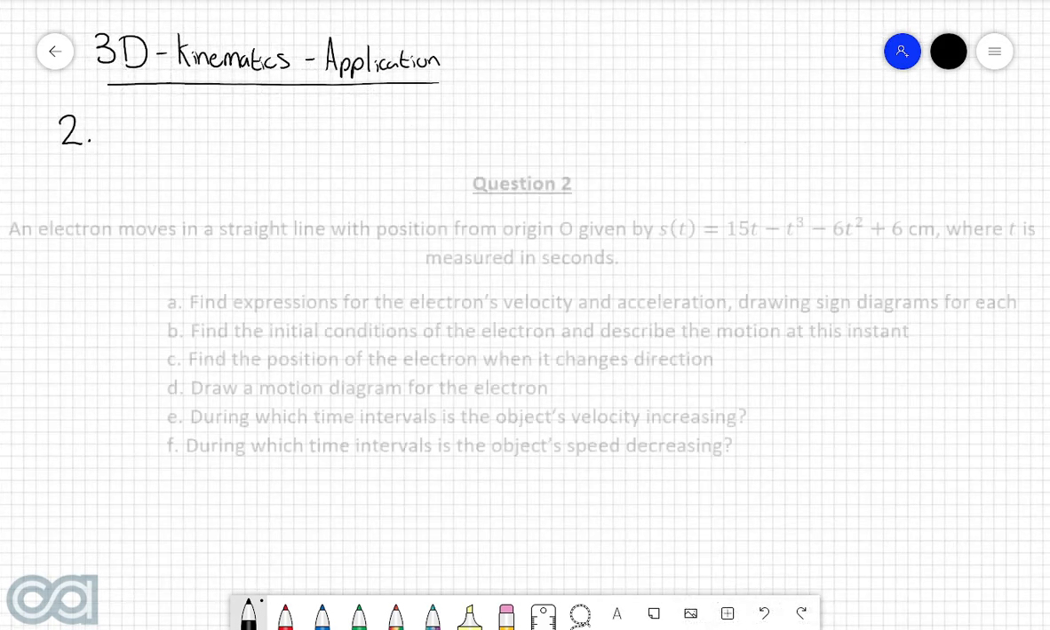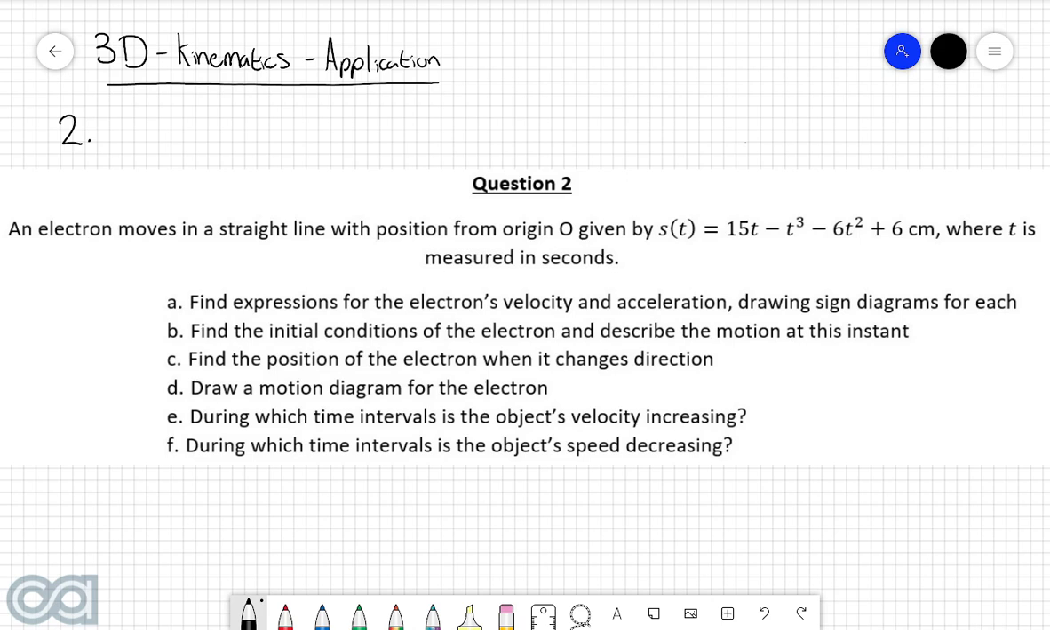Question 2. An electron moves in a straight line with position from origin O given by s of t equals 15t take t cubed take 6t squared plus 6 centimeters, where t is measured in seconds. Part A. Find expressions for the electron's velocity and acceleration, drawing sign diagrams for each.